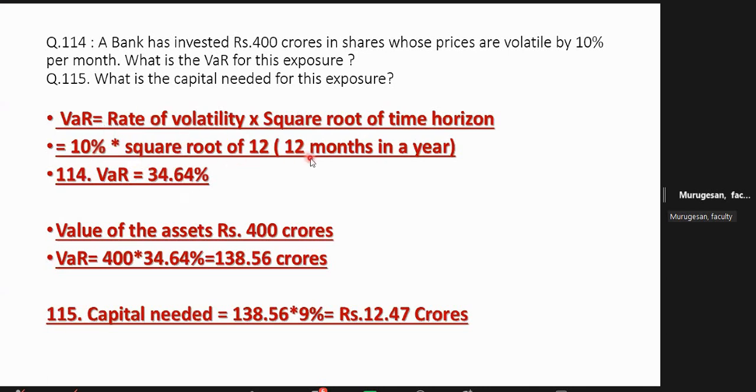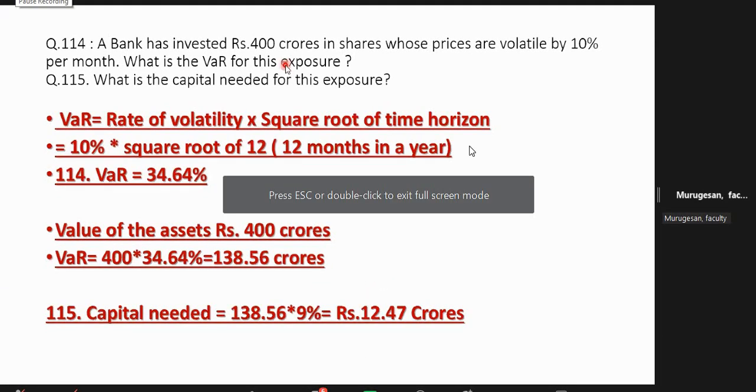Square root of 12 is, I think, 3.464. So 10 into 3.464 is 34.64. How much you have invested? 400. So your loss may be, in a worst scenario, 400 into 34.64%, because you are holding for 1 year. So the longer you hold, larger is the risk. So the bank may end up with a loss of 138.56 crore. Then in that scenario, what is the capital charge needed for this risk?